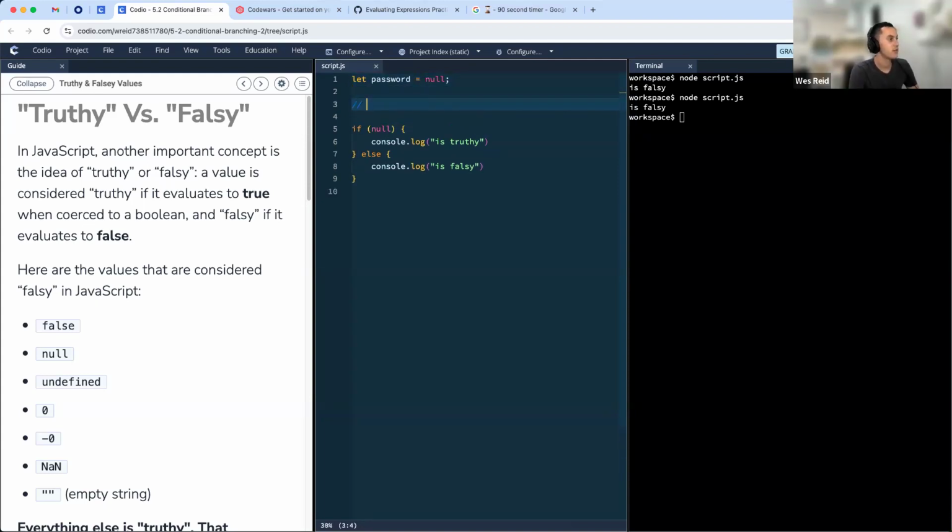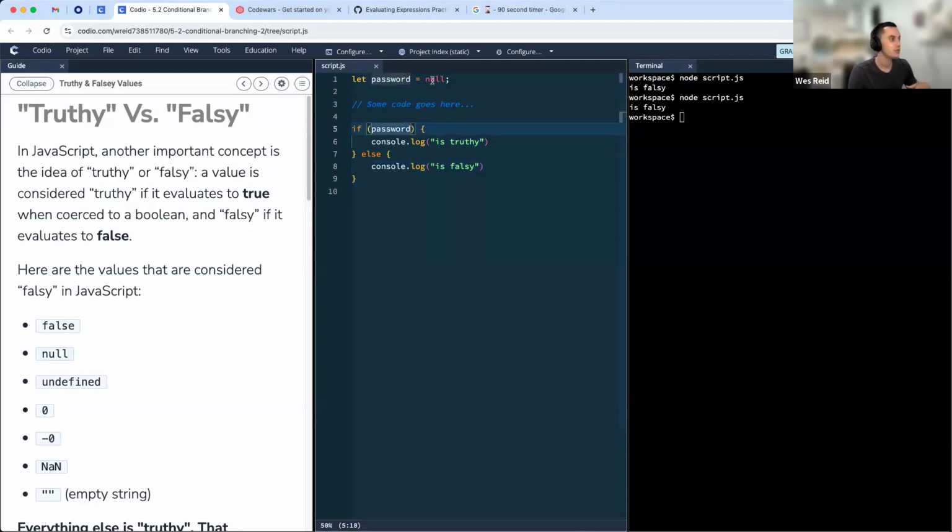Just like with their sign up, right? So we define password early in our program, and then we're waiting for the user to give us access to their password. So some code goes here. Down here, we might just check, hey, if password exists, that's kind of what this is saying. If the password is there, then we're going to go ahead and run some code. Otherwise, run some other code, right? Maybe show an error to the user, or make a request or something like that.